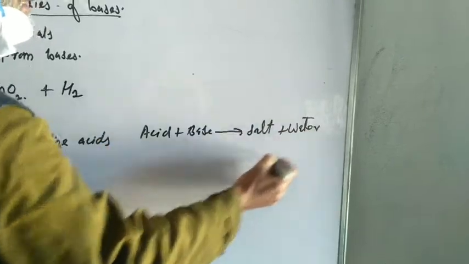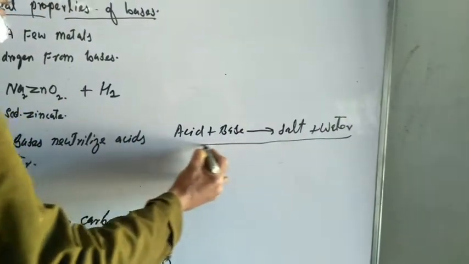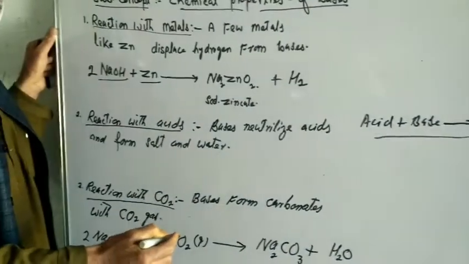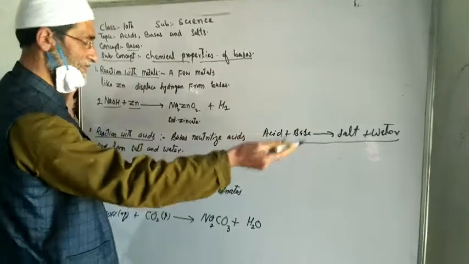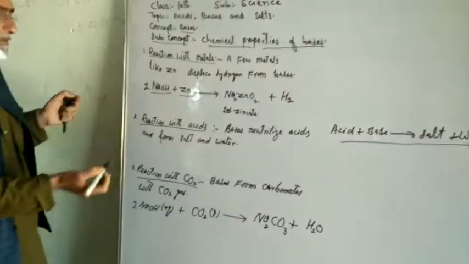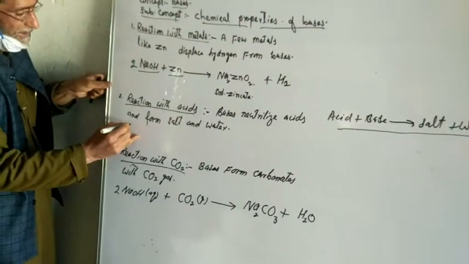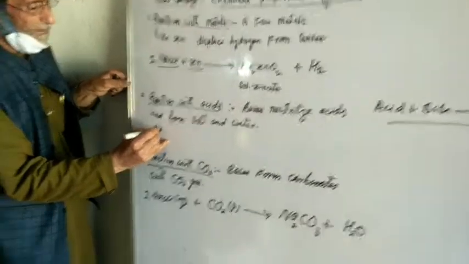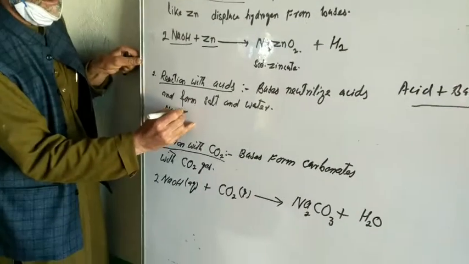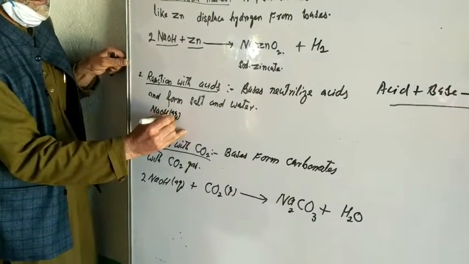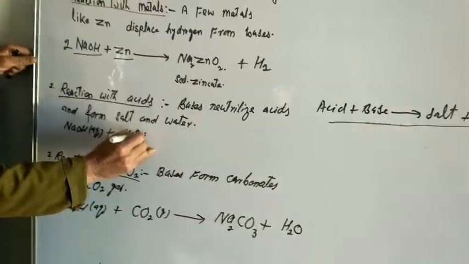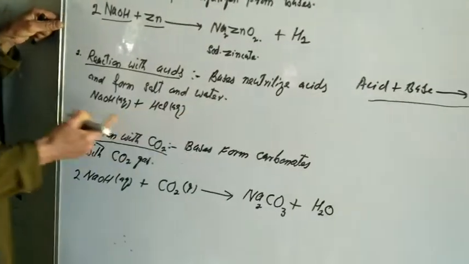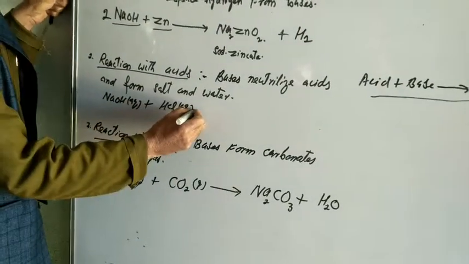This reaction is called a neutralization reaction. No matter whether you write base plus acid, it gives salt and water, or you may write acid plus base, it gives salt and water. Let's give a few examples here. For example, if we take here base sodium hydroxide in the aqueous form and hydrochloric acid in the aqueous form, this is base, this is acid.